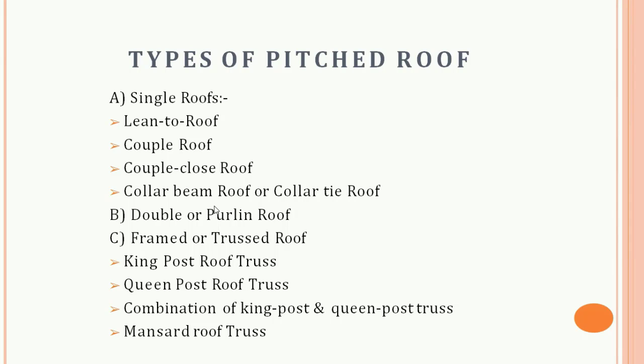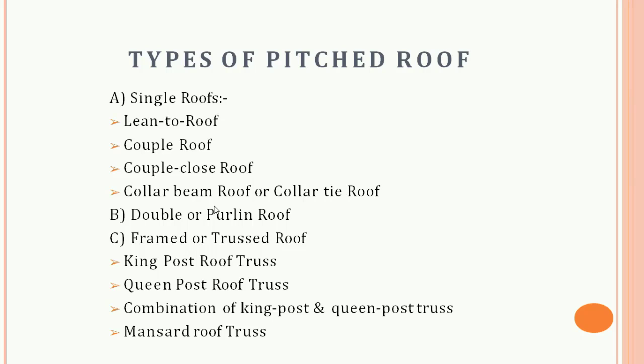So, types of the pitch roof. There are some types of the pitch roof, as we already discussed in the previous slide, that the pitch roofs are broadly classified into single, double, and the truss roof. In the single roofs, it deals with the lean-to roof, couple close roof, collar beam roof, or collar tie roof. Then after that, the double or purlin roof. Then frame or truss roof.